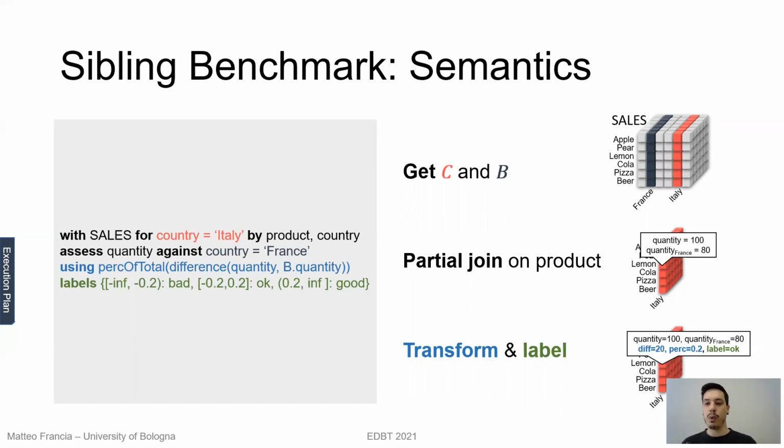So for instance, first we compute the difference between Italian and French sales, that is 20, then we normalize them with respect to the number of sales. So suppose that the result is 0.2. So if the result is 0.2, our label in the end will be okay.